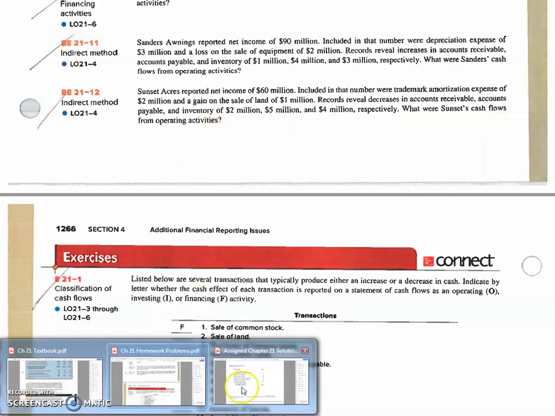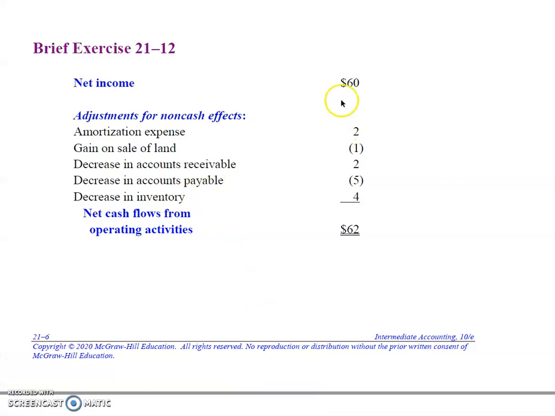Well, let's just go look at them and I'll explain them. So there's net income. We add back amortization expense. We subtract out the gain on the sale of land because that is reported as an investing activity, the total price of selling the land. We have to subtract out the gain to keep from double counting it. Decrease in accounts receivable, what does that mean? That means we collected more from customers than the amount of sales.